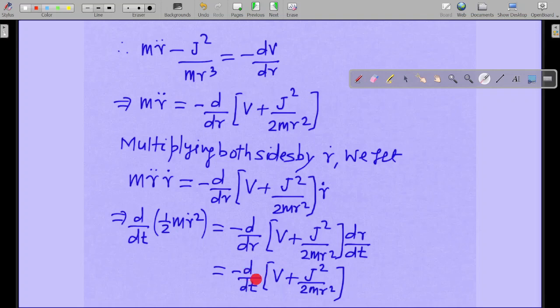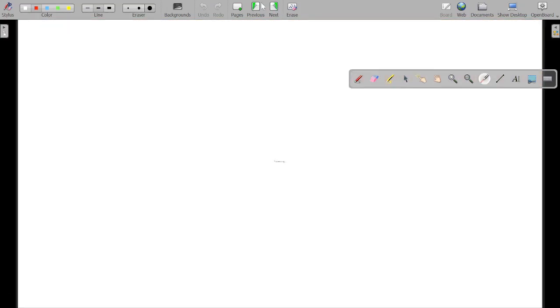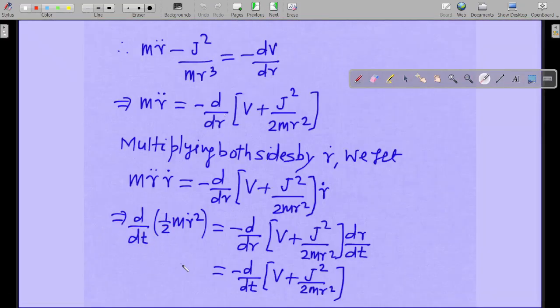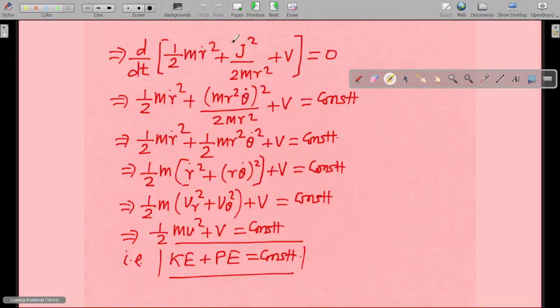Now minus d by dt of this particular term, V plus J square divided by 2 m r square. Now just see, over here also it is d by dt, and over here also it is d by dt. So if you take this particular term to the left hand side, both of them can be written with a common bracket. So d by dt of half m r dot square plus J square divided by 2 m r square plus V is equal to 0.